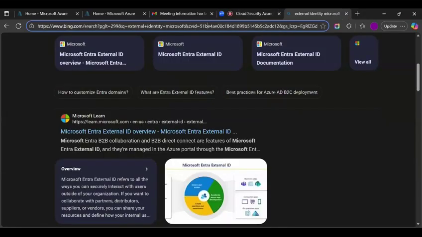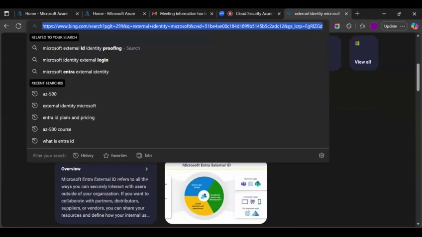So is it like a service? Entra ID, it's not a service. It's a separate, yeah, you can call it a different service altogether. It's a different tool. Although it works, there is a portal, you might have heard about it, Entra Admin Center. Using that Entra Admin Center, you can access this Entra ID, External ID.